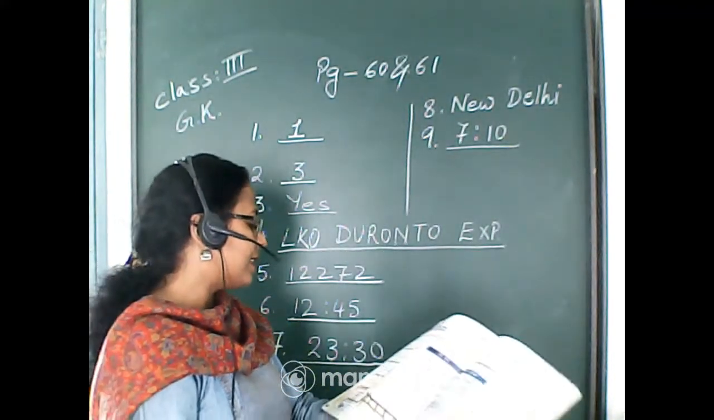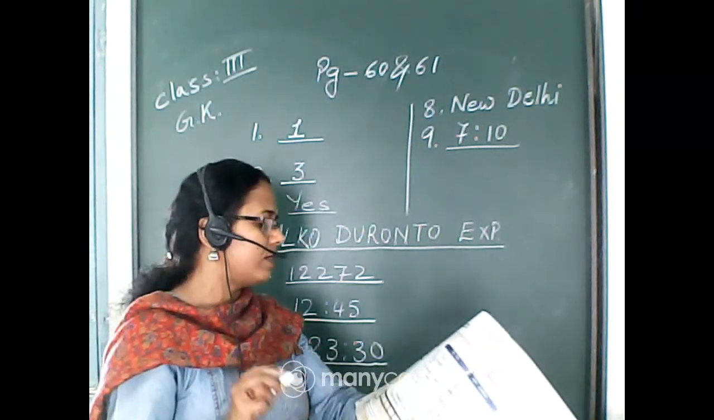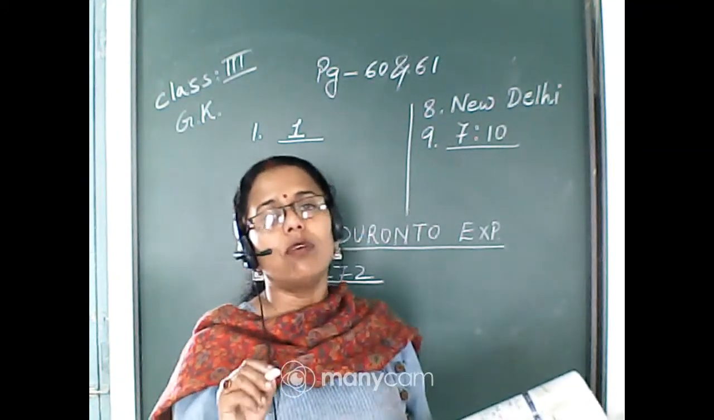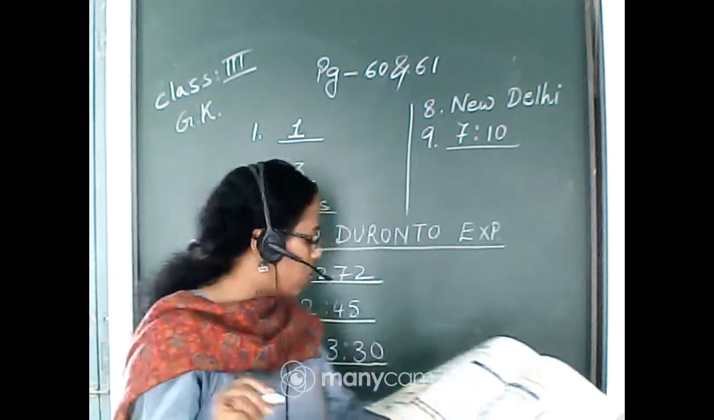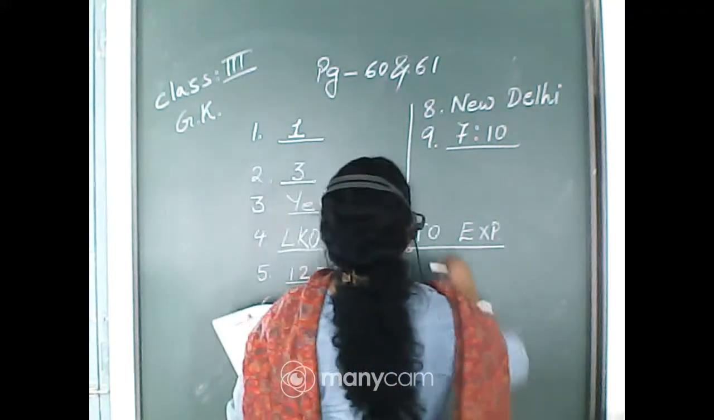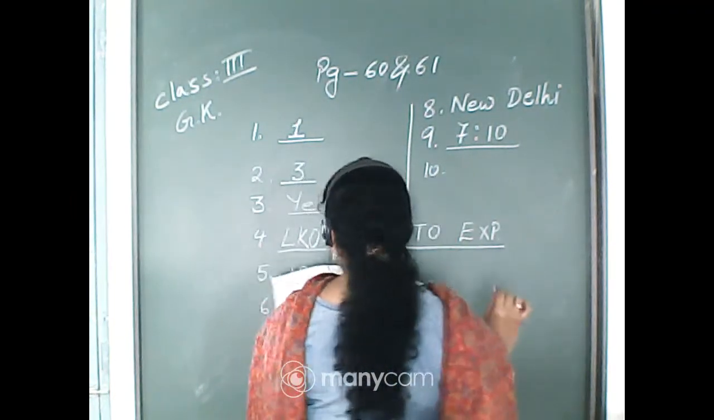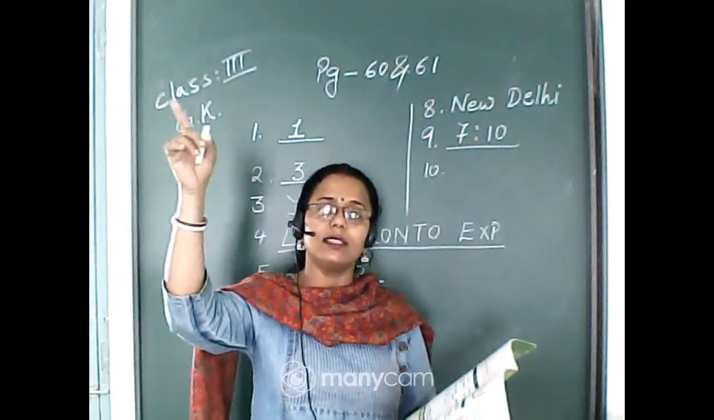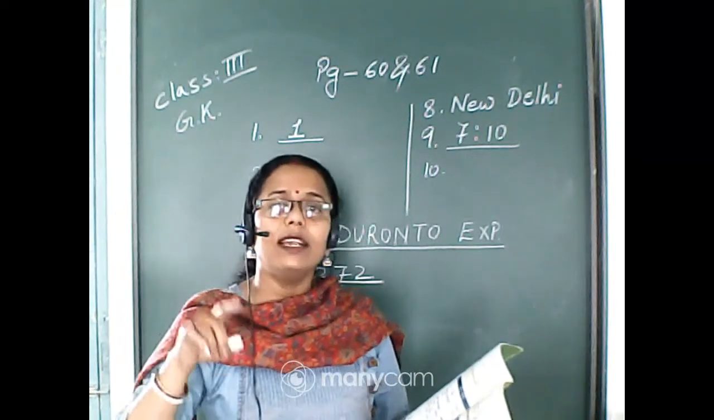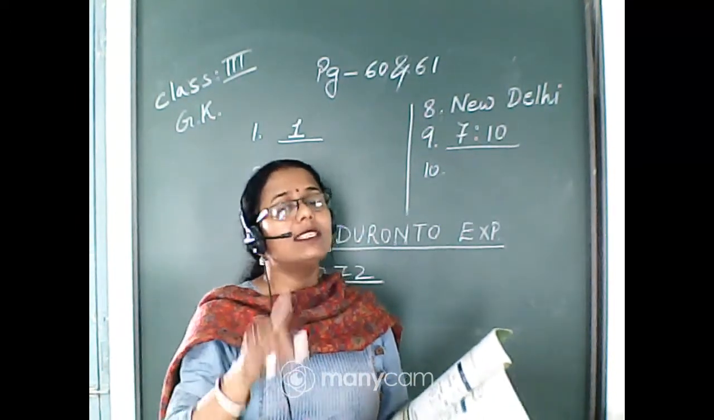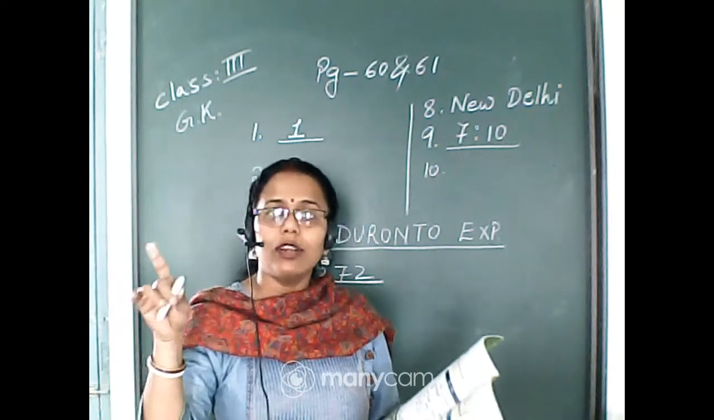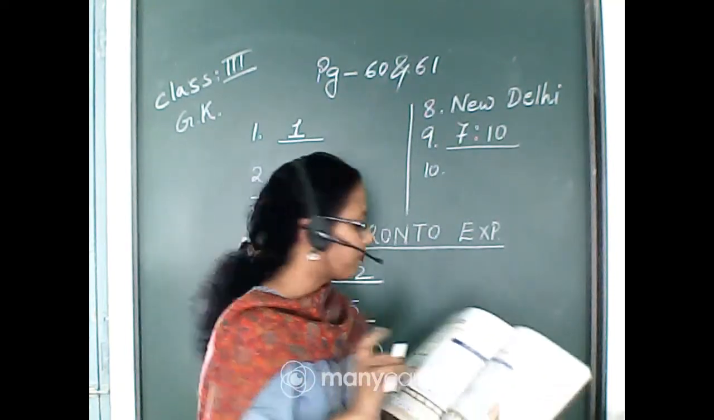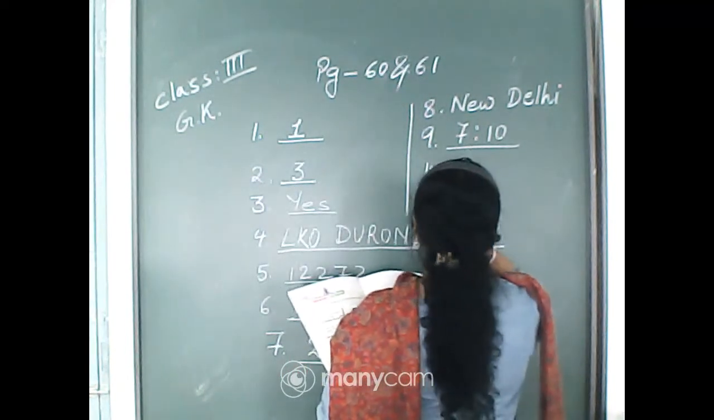Next comes, what is the destination of this train? That means where this train is leaving for. The train is leaving for Lucknow. When we are asking what is the destination of the train, that means the last station, that is Lucknow. It is leaving for Lucknow and it is leaving from New Delhi.